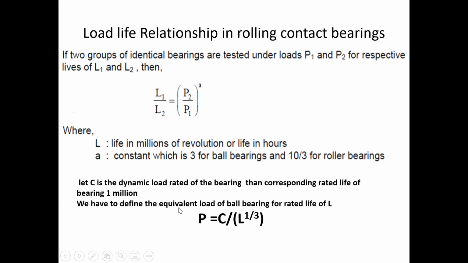By using this relationship, P is equal to C by L to the power 1 by 3, we are able to find the dynamic equivalent load for that particular ball bearing. So this is the method of how we can calculate the equivalent load or the life, as the case may be. This is all for now, and in the next lecture we will discuss the procedure of selecting the rolling contact bearing. Okay, thank you.